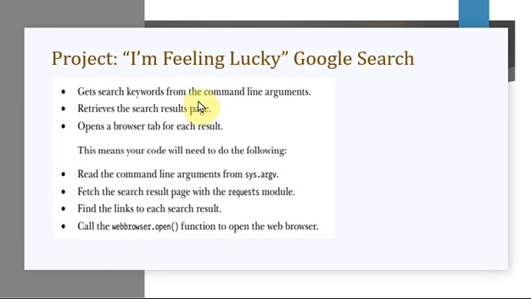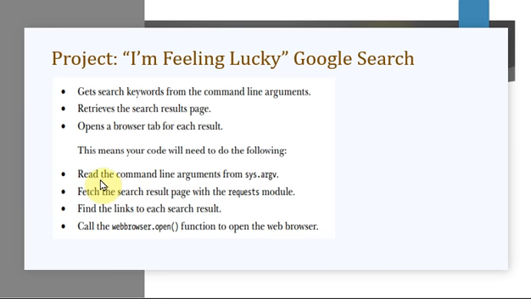It gets the search keyword from the command line argument. When you say command line argument, remember you have to give the complete path where your file is stored over here in Run, followed by the argument. Suppose I have named the file search. I have to give the complete location where that search file is stored, and after that give a space and what you want to search. Suppose I want to search Beautiful Soup, then that is the keyword I have to give in the command line. Command line means we have to give it here in this Run.